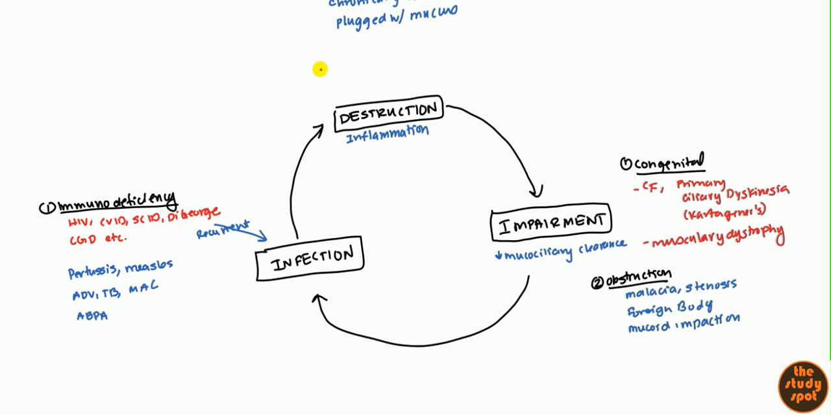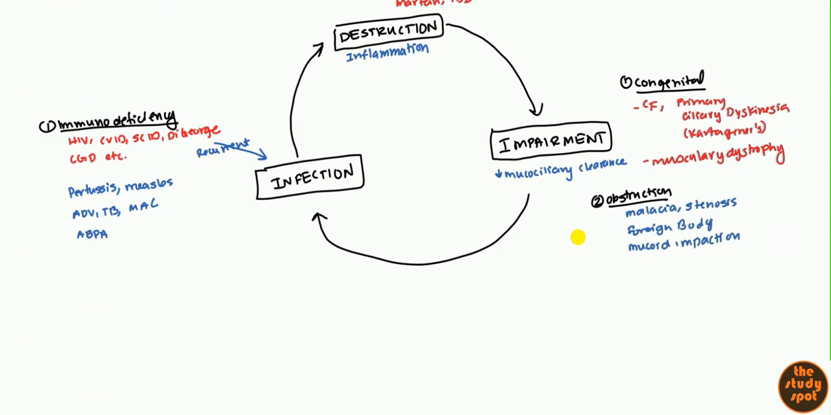And finally, we can talk about things that destroy primarily. So of course, both impairment and infection will eventually lead to destruction. But we're going to talk about conditions where destruction is the primary source. So these are going to be your connective tissue disorders. So that includes your SLE, sarcoidosis. It includes Marfan as well. That's another cause, and even inflammatory bowel disease, like Crohn's and ulcerative colitis. So those are all associated with bronchiectasis.